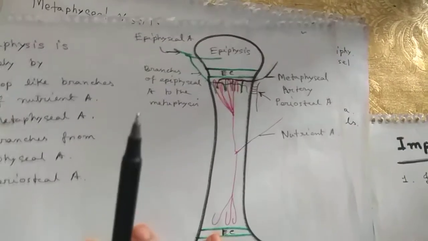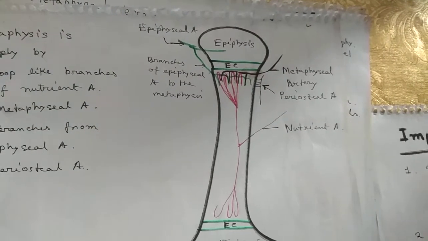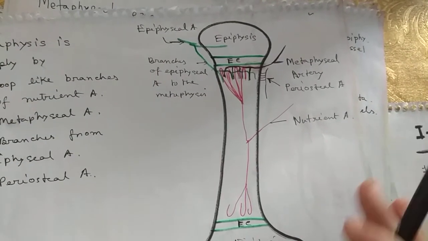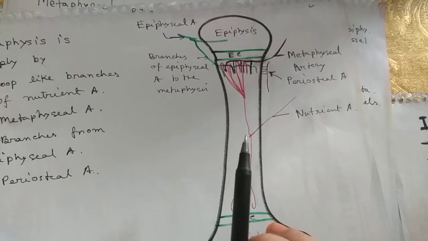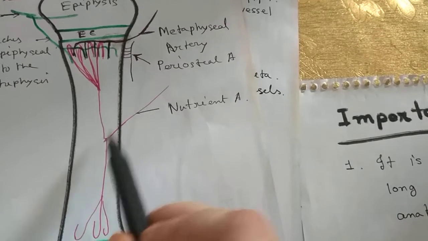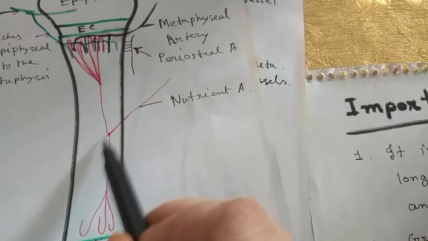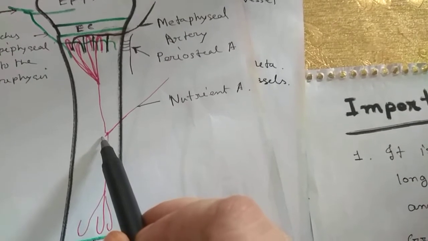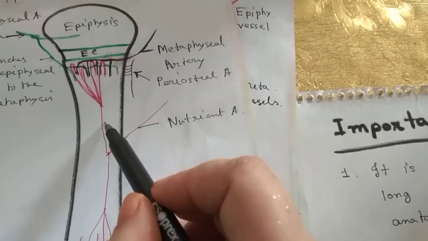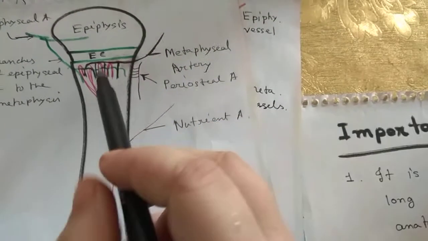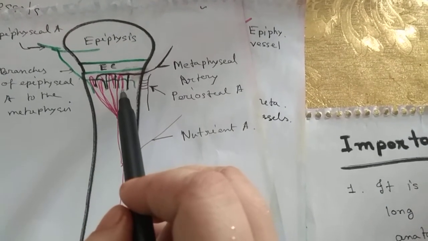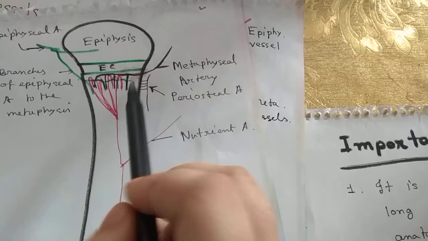The importance of metaphysis: it is the most vascular part of a growing long bone. It is supplied by 4 different types of artery. This is the nutrient artery. It enters the medullary cavity through the nutrient foramen, and within the medullary cavity it gives an ascending branch and a descending branch. Near the metaphysis, it makes a U-shaped loop.